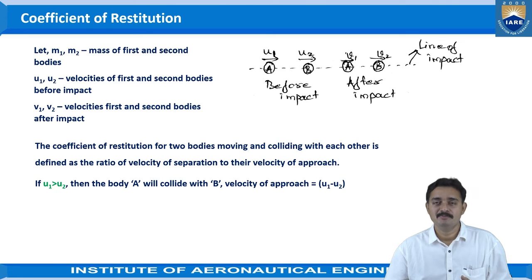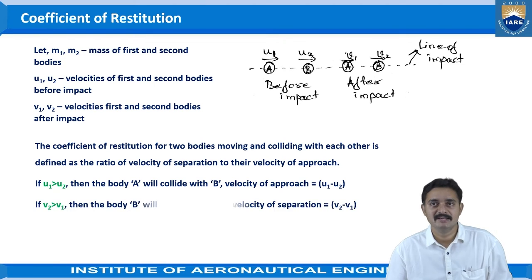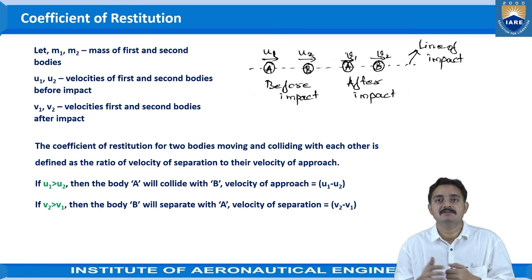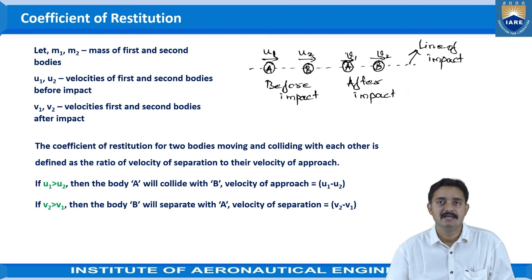The velocity of approach would be U1 minus U2. So the difference of the velocities is U1 minus U2. And when V2 is greater than V1, then only the bodies will separate and move in the forward direction. Then body B will separate from A. So we can say the velocity of separation is V2 minus V1.